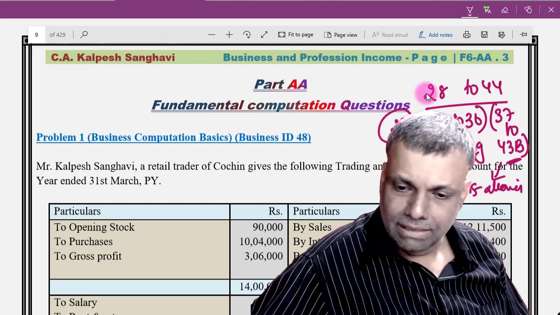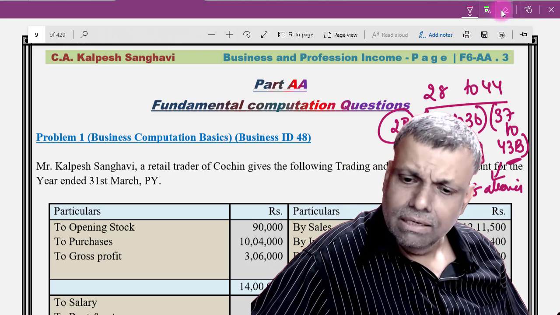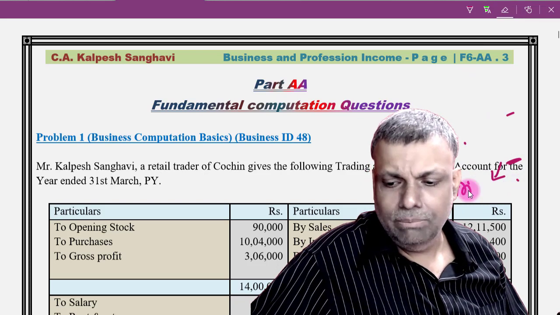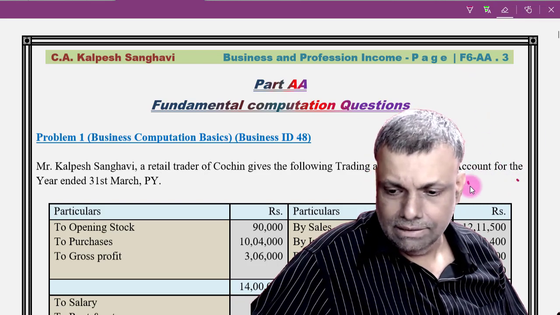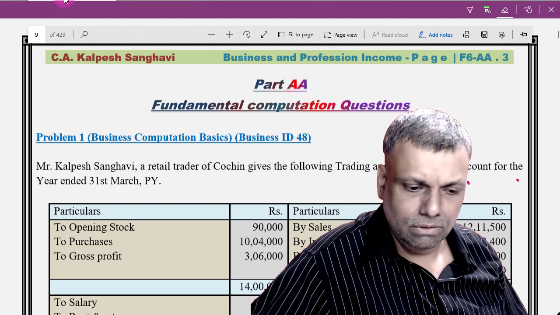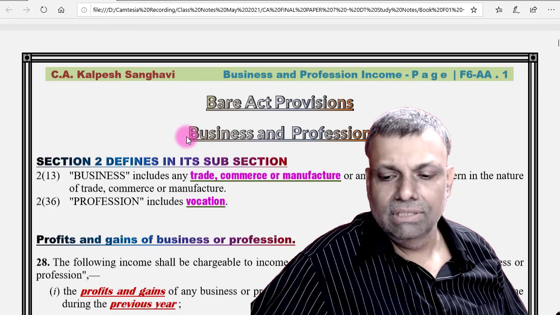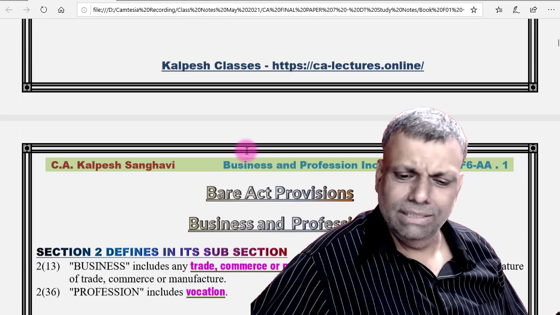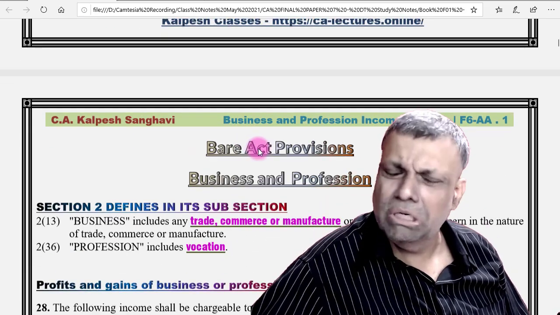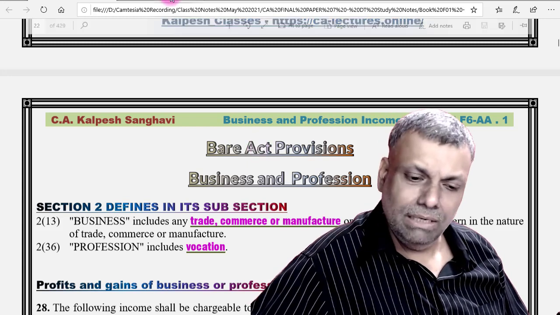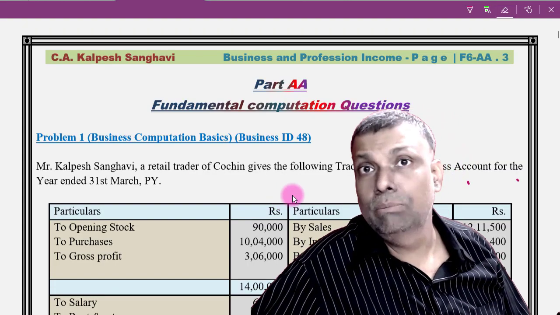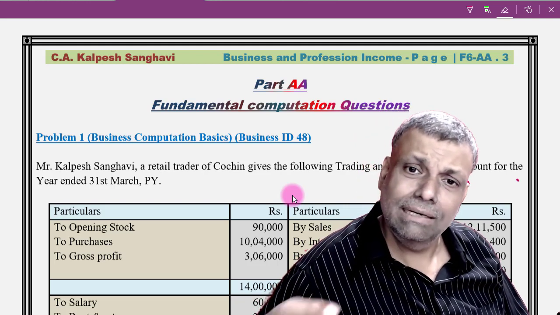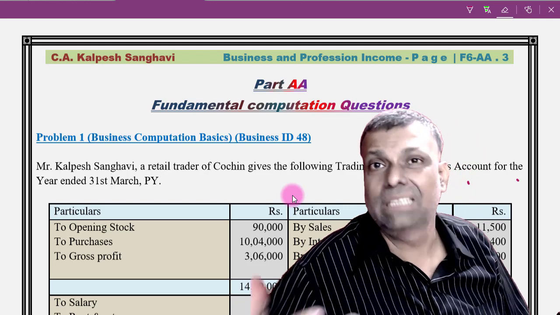Now each and every section we will learn as far as possible in this chapter from the bare provisions. That is one of the points. Below each and every chapter I have given you the selected bare provisions. I will use them as and when they come. I will explain each and every provision step by step with the help of the questions, so that you will be able to identify how exactly every section is to be applied in what circumstances.